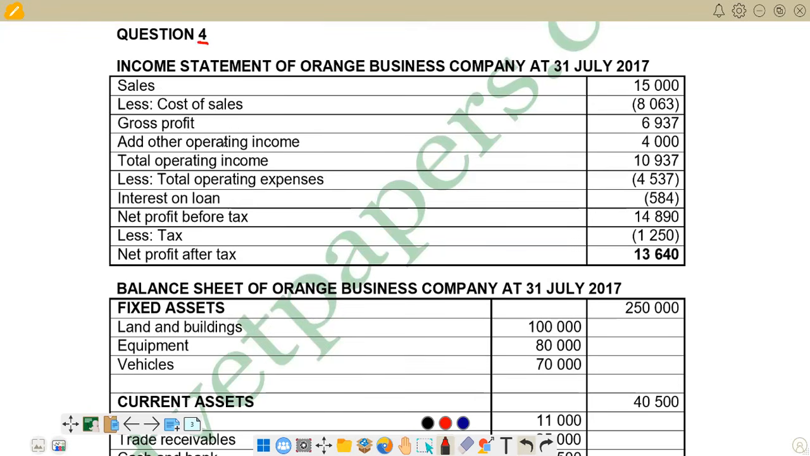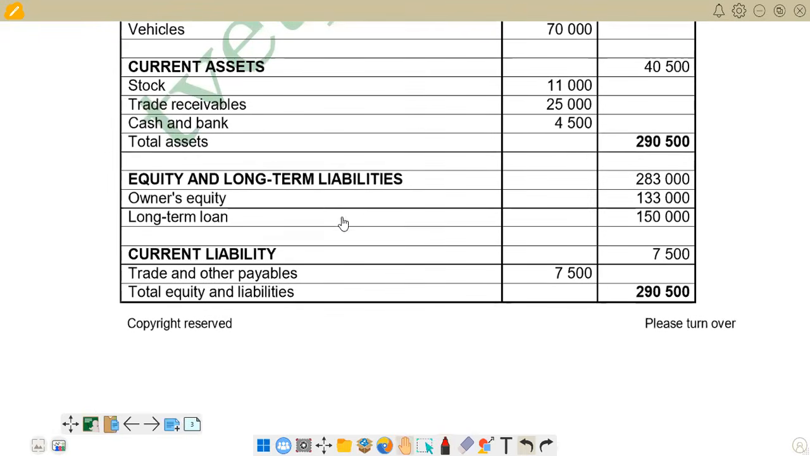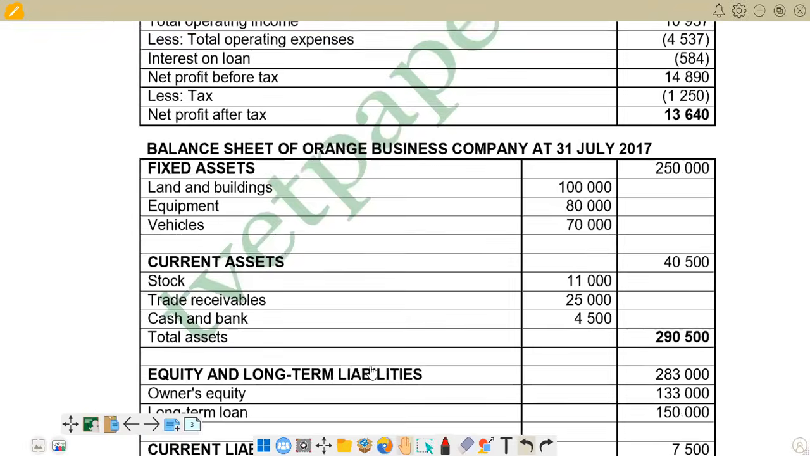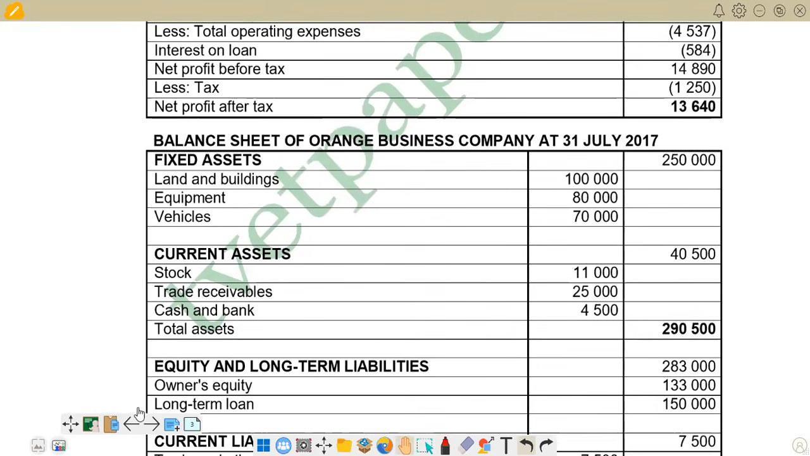At the beginning of the question, we are given the income statement of Orange Business Company. This is what we have. Then below that, we are given also the balance sheet of Orange Business. You see that this is the balance sheet that we have there. We have fixed assets, current assets, the section of equity, long-term liabilities. Then we've got current liabilities. So this is what we have. We are going to go to the first question to see what we have for that question paper.